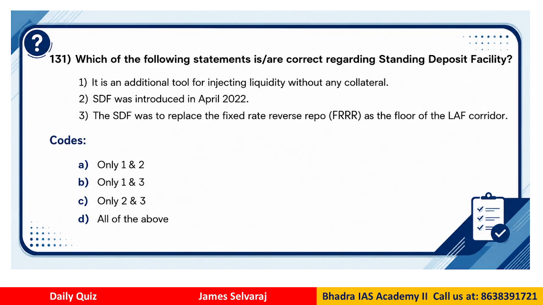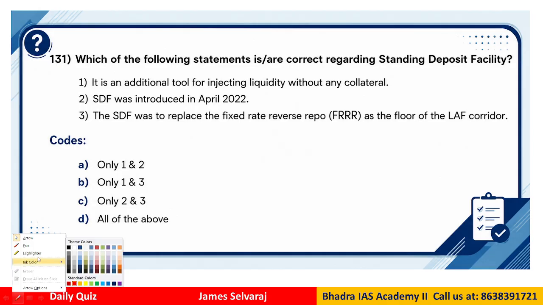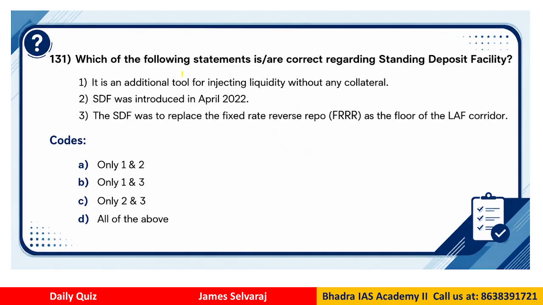It is an additional tool for injecting liquidity without any collateral. So if you look at this SDF, it was recently introduced by the RBI, but the question is whether it is for injecting or absorbing liquidity. Okay, without collateral is to be understood. That is the difference between the earlier tool and the SDF. Now SDF was introduced in April 2022. The SDF was to replace the earlier fixed rate reverse repo as the floor rate of the liquidity adjustment facility corridor.